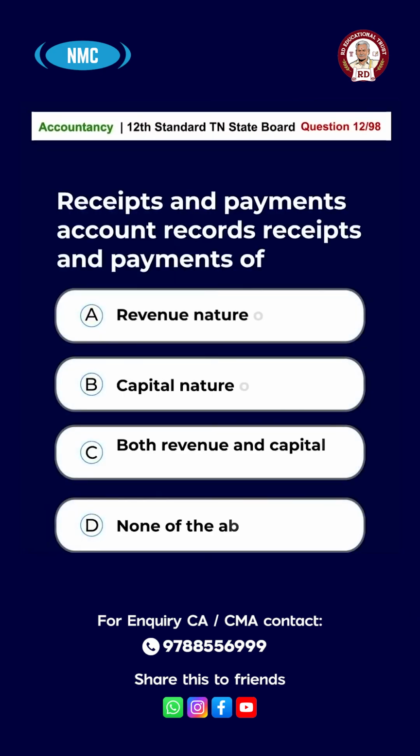Question number 12. Receipts and payments account records receipts and payments of option A, revenue nature only. Option B, capital nature only. Option C, both revenue and capital nature. Option D, none of the above. The answer is option C, both revenue and capital nature.